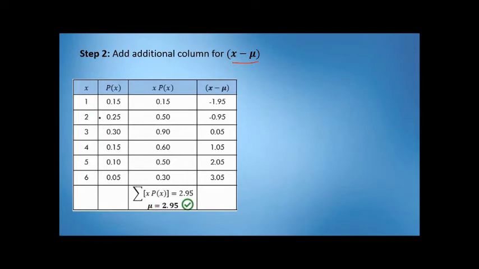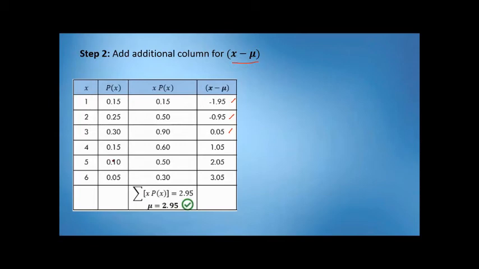So, ang isasubtract natin itong first column sa mean. So, 1 minus 2.95 is negative 1.95. And then 2 minus 2.95 is negative 0.95. Then 3 minus 2.95 is positive 0.05 na kasi mas mataas yung 3 kaysa sa 2.95.